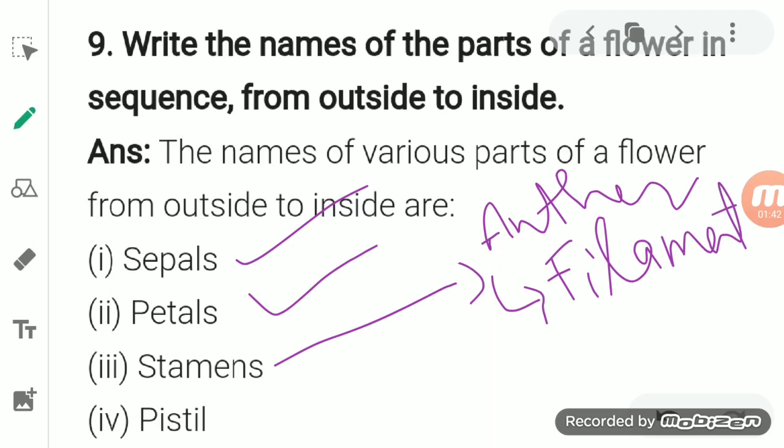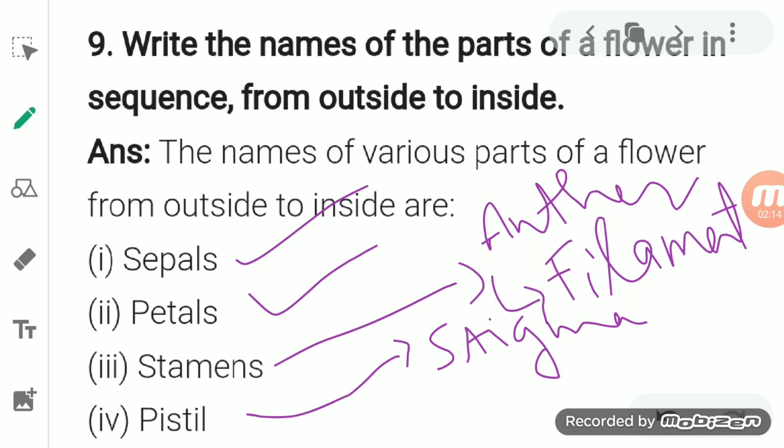Then the last one is the female part of the flower, which is also known as pistil or carpel. It is classified into three parts. The first is known as the stigma. Stigma is the part of the flower where a sticky substance is present, which is responsible for the pollen grains to stick on it.